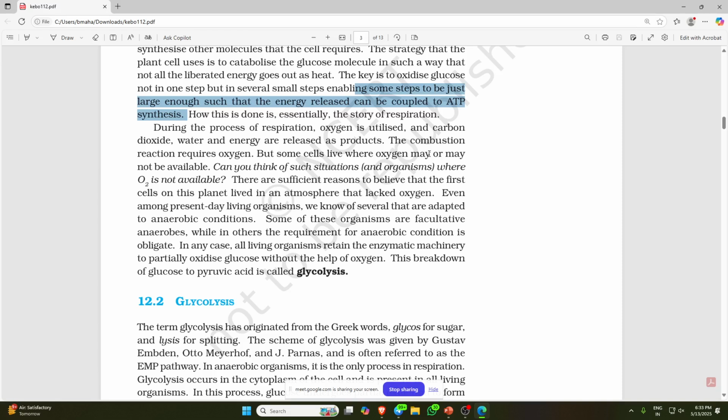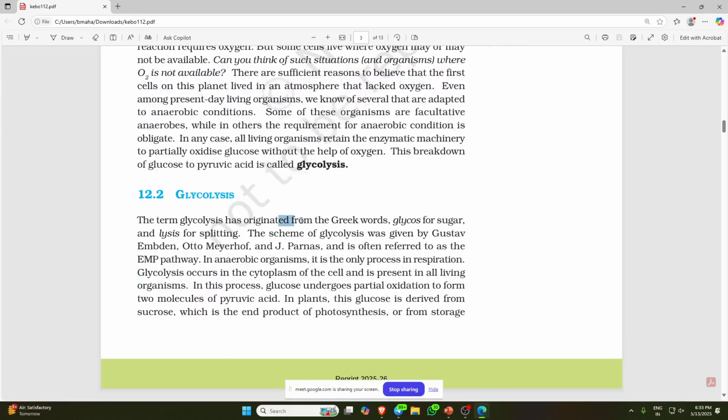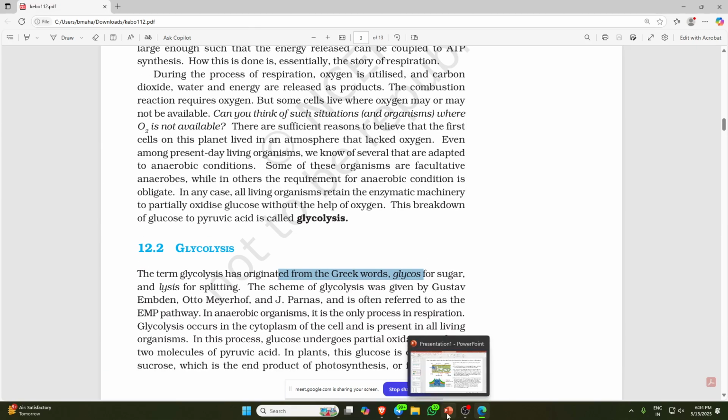The first step, the breakdown of glucose to pyruvic acid, generally happens in the cytoplasm of every cell. In a plant, in a human, everywhere, glycolysis happens in the cytoplasm. The term glycolysis originated from the Greek words glycos for sugar and lysis for splitting. So that is how glucose is split. Before going to that, let's go through the PowerPoint presentation we have prepared.